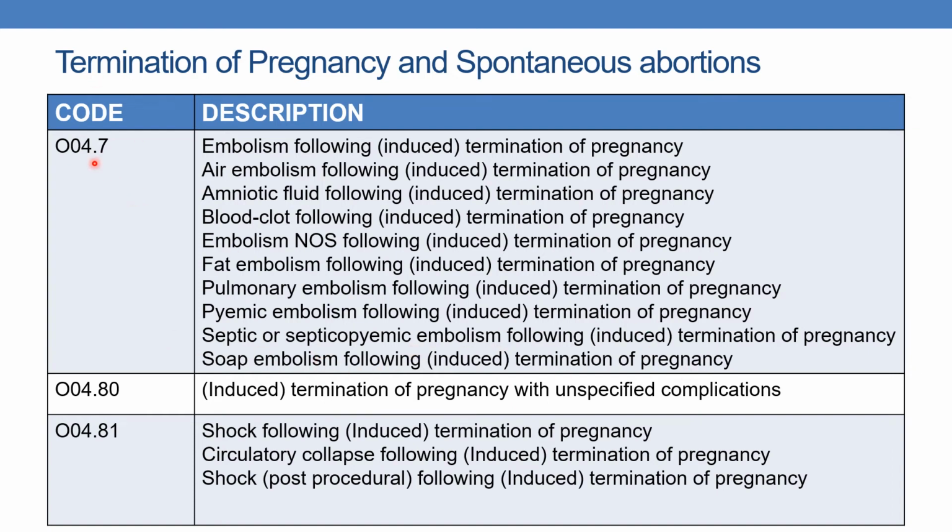For all these, the code is O04.7. Next, O04.80 indicates induced termination of pregnancy with unspecified complications. Whereas O04.81 indicates shock following termination of pregnancy or circulatory collapse or post-procedural shock following induced termination of pregnancy.